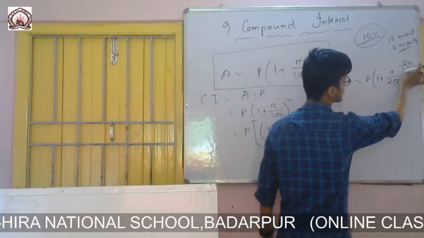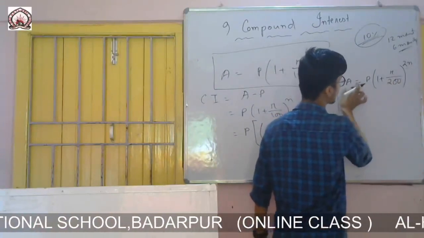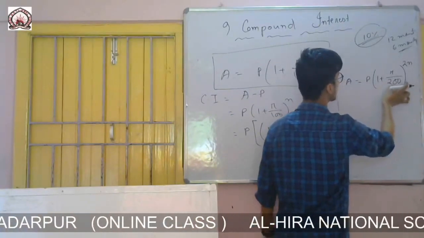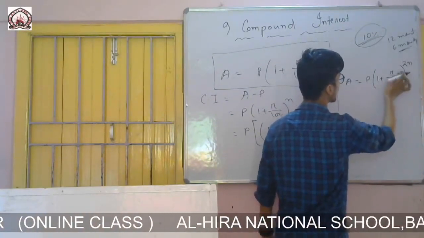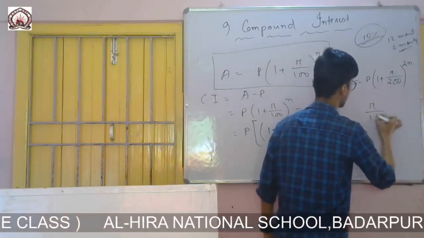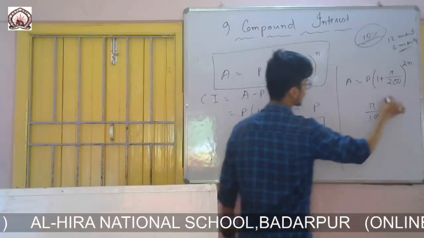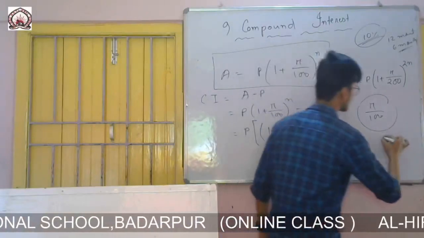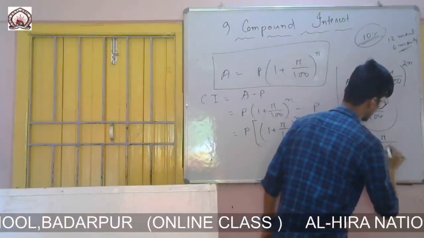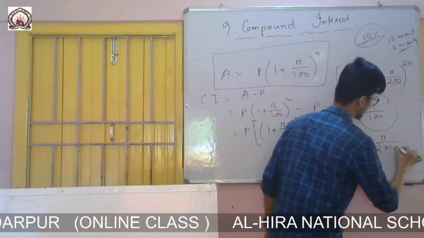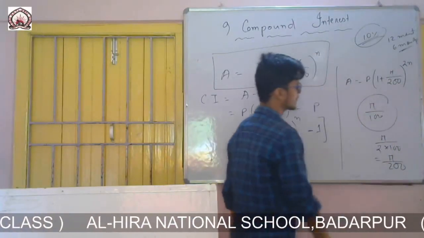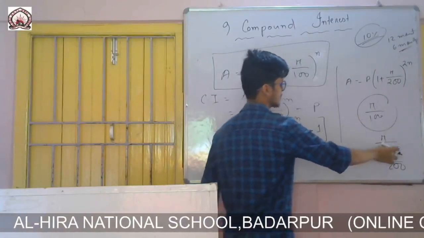So that's why I have written twice n. Amount equals to P into 1 plus r by 200. From where have I got these two? In that one it was r by 100, but while calculating for half yearly, the rate should be half. So if I halve it, r by 200 is there. So in the formula I wrote directly r by 200.